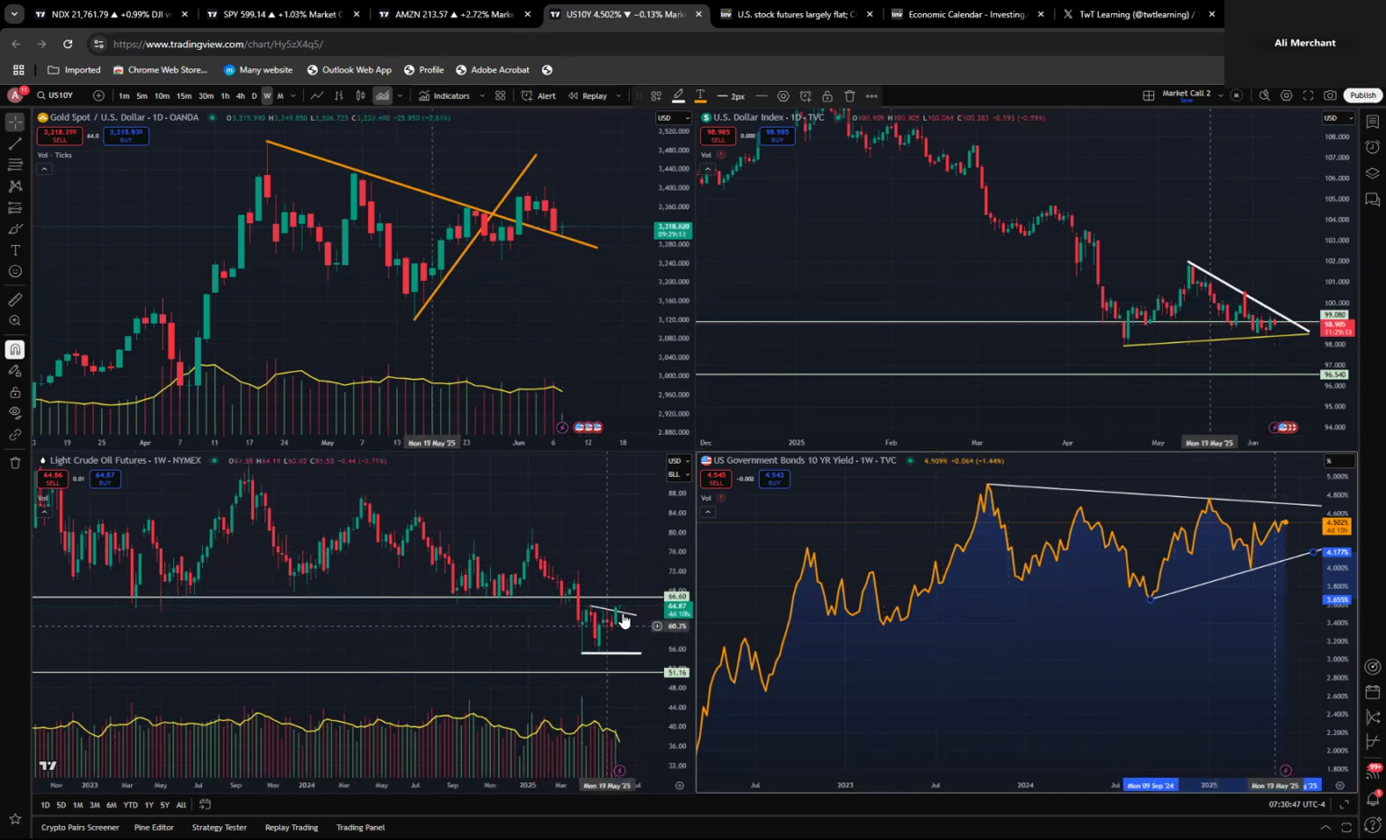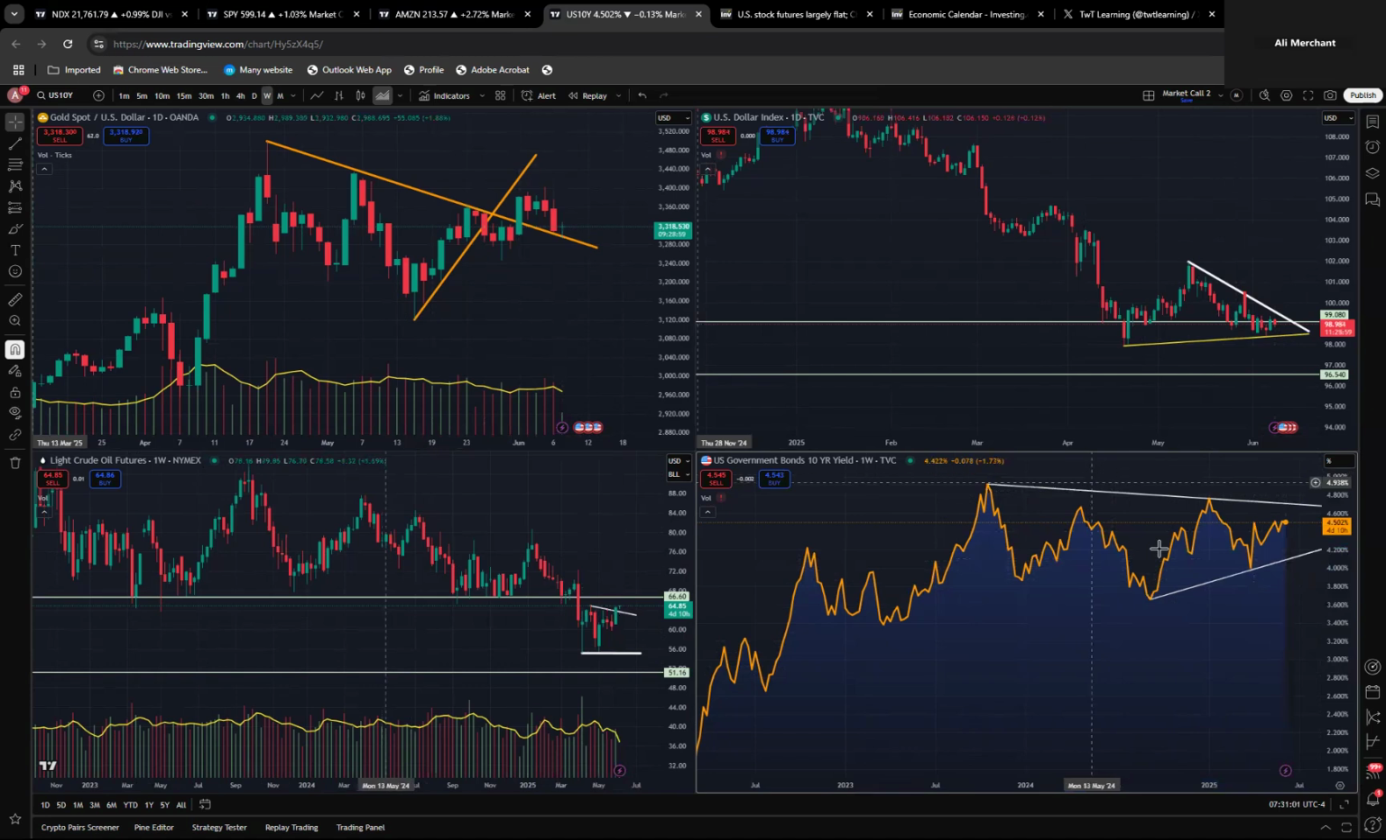When it comes to oil, oil has moved higher a little bit. Oil at 63.52 looks like a support now, and 66 is the target. When it comes to the 10-year yield, it's been flat for the last couple of weeks, at 4.50.